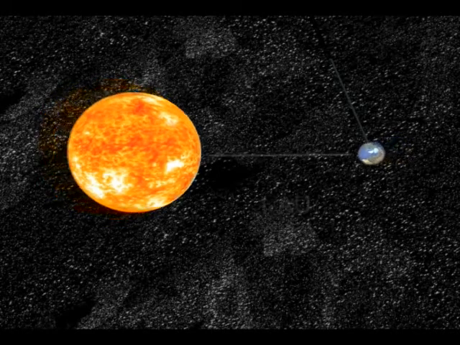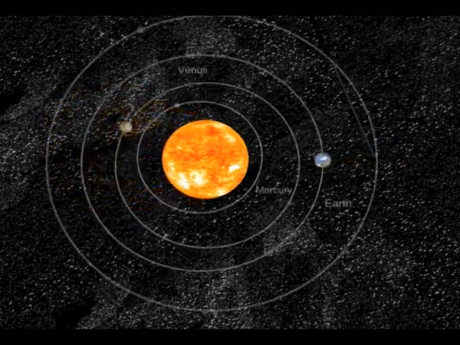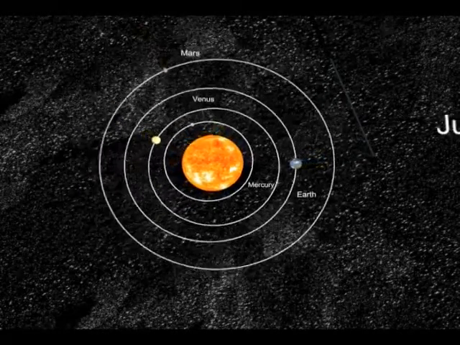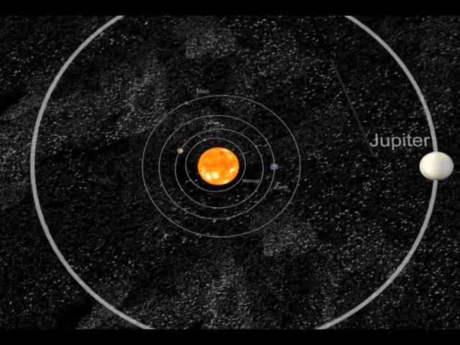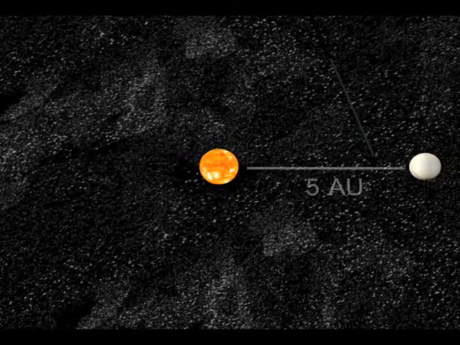Distances from the Sun to each planet, or from one planet to another, are usually measured in astronomical units. For example, the average distance between the Sun and Jupiter is 5 AU.